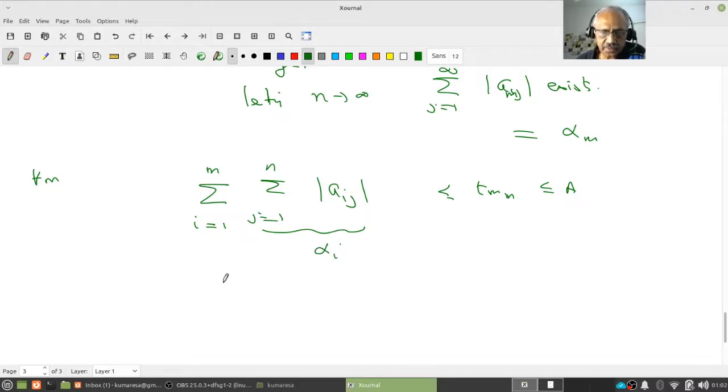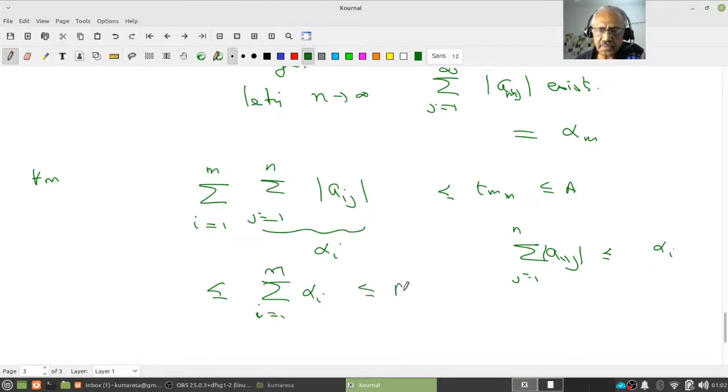Therefore, this is less than or equal to the summation i equal to 1 to m. Notice that for a fixed i, the sum of mod a_ij, j equal to 1 to n, is the partial sum of the series, and it converges to alpha_i, which is the LUB of the partial sums. You understand? Therefore, each one of these is less than or equal to alpha_i. Therefore, I have the sum over i equal to 1 to m of alpha_i is less than or equal to a.